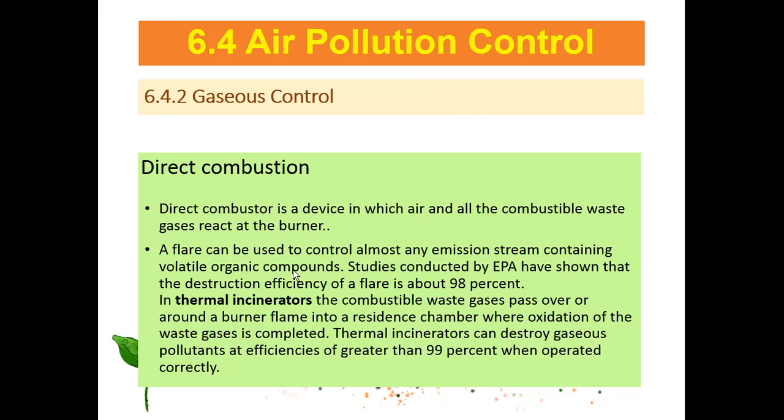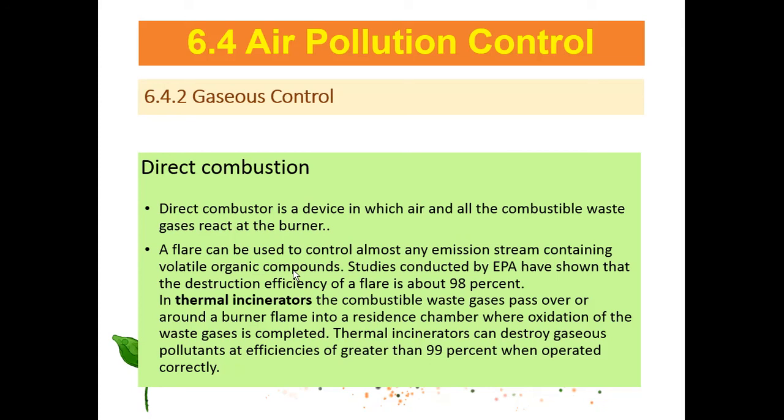So the last technique that can be used is direct combustion. The combustion device with the air and all the combustion waste gas react at the burner. So we put it into a burner, and we can burn all this air or particulate matter. A flare can be used to control almost any emission stream containing volatile organic compounds. A study conducted by EPA shows that the destruction efficiency of the flare is about 98%.